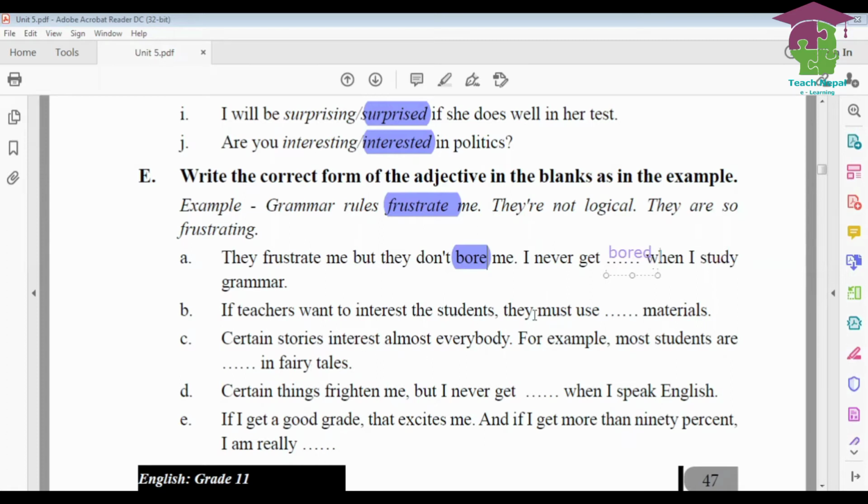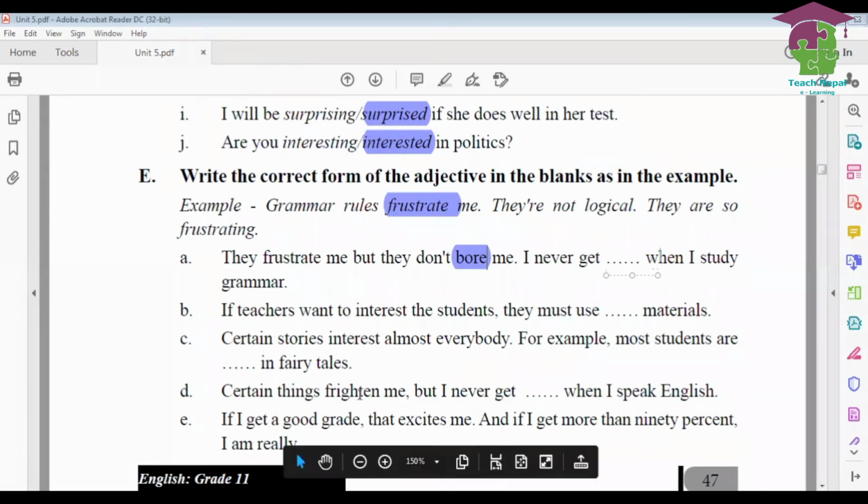Next, number D, certain things frighten me. Frighten is the verb here. Now you need to use the correct form, adjective form of frighten. So, I never get frightened when I speak English. Number E, if I get a good grade, that excites me, and if I get more than 90%, I'm really excited, right? This way you can do these things.